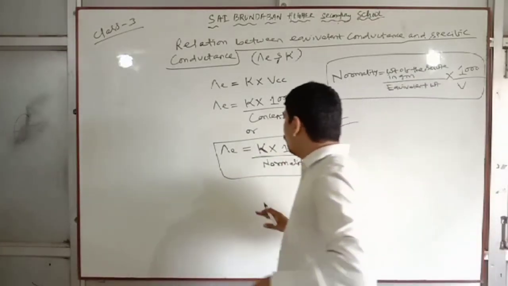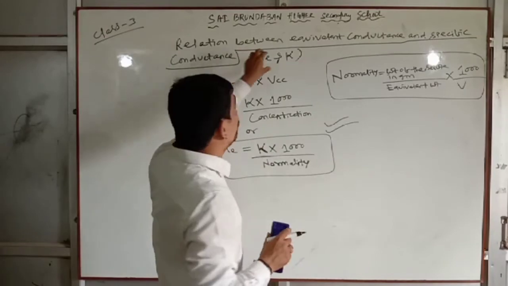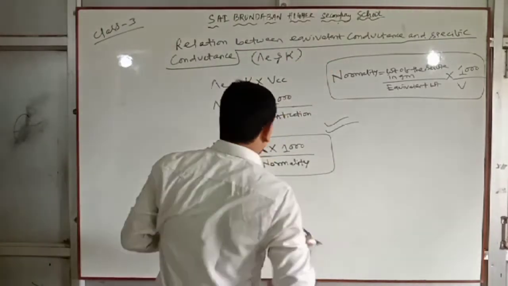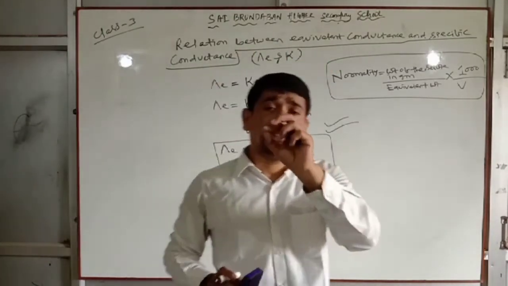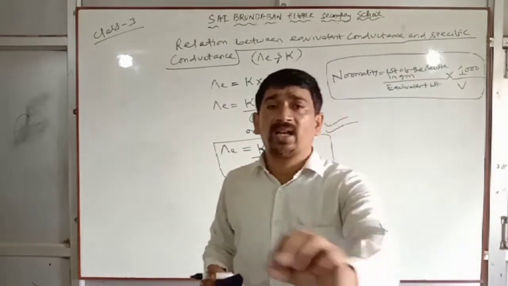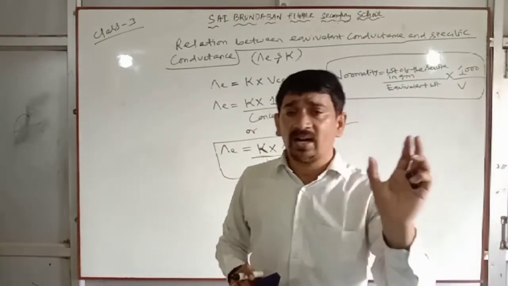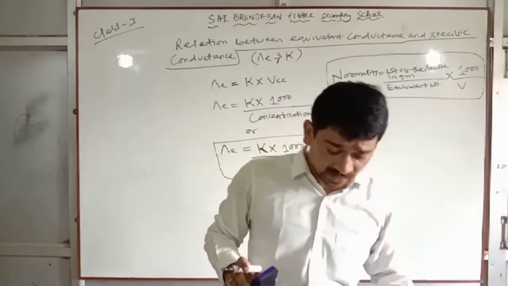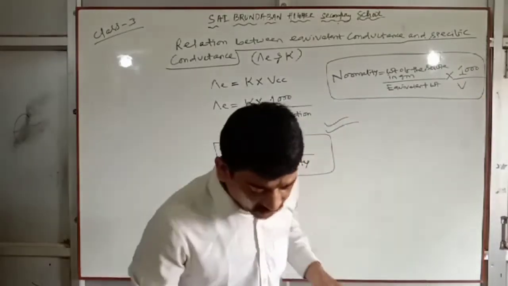Clear? Next, what is the unit of equivalent conductance? Short questions: you will be asked to define equivalent conductance and write its unit. Define specific conductance, write its unit. What is the unit of cell constant? These are the important short questions. So what is the unit of equivalent conductance?